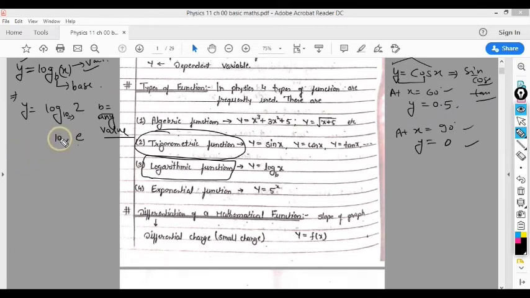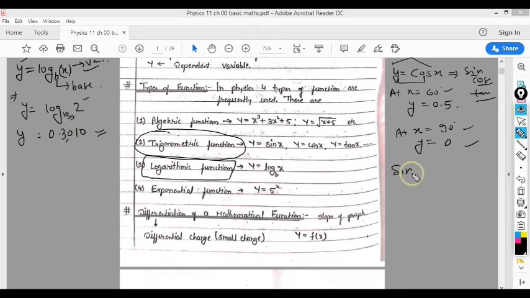So here you can understand that this value comes out to be 0.3010, that is y equal to 0.3010. The value of log 2 is 0.3010, you can say.